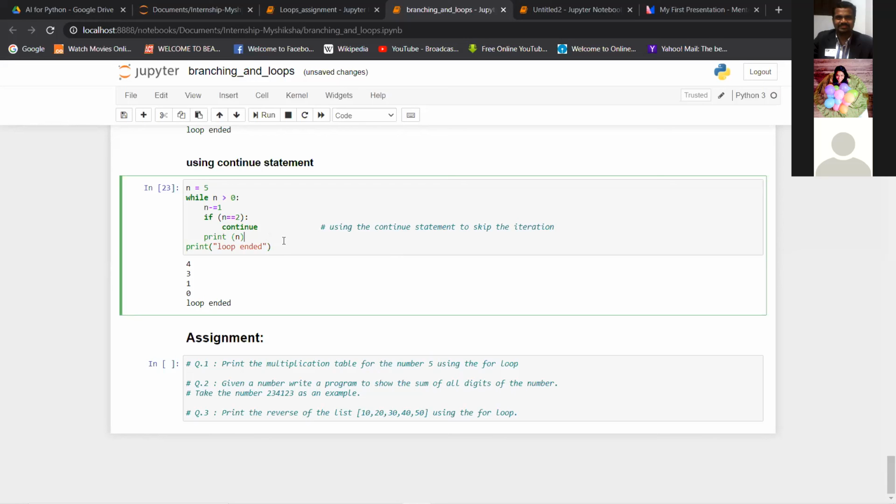There is a question you should get now. Let me ask you, if n is greater than 0 is the condition, why do you think 0 is getting printed?